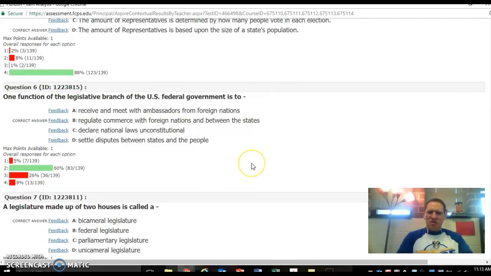Number 6 was a little bit more specific of an answer, but you had to know what commerce meant. Commerce being the correct answer. And commerce means trade, or business. We regulate trade with foreign nations. That's what the U.S. federal government does, the legislative branch, right? They also regulate trade between states. A was executive branch. C and D we hadn't talked about at this point, judicial branch. So B was the only one we had talked about at this point of the unit.